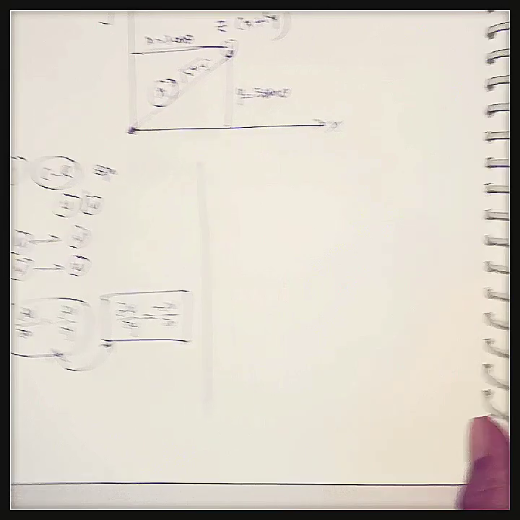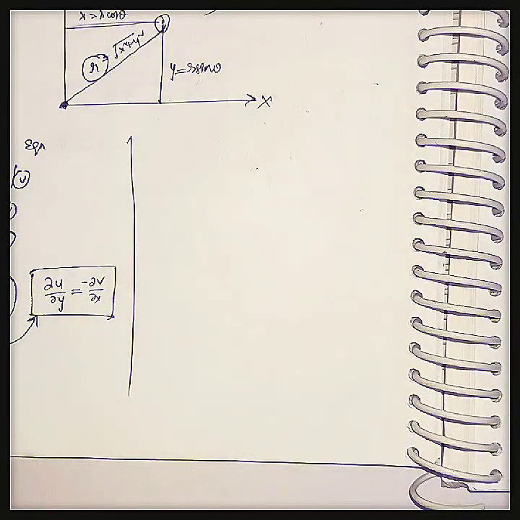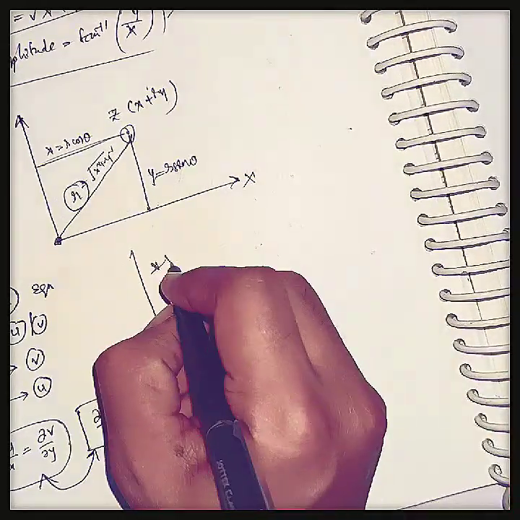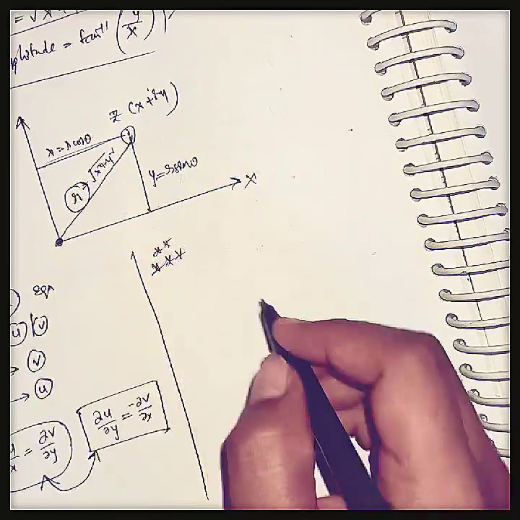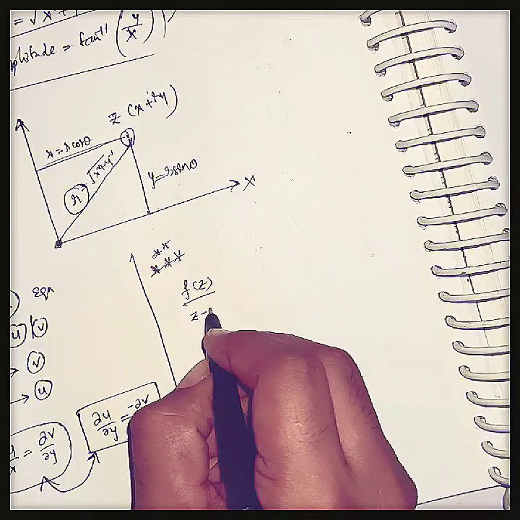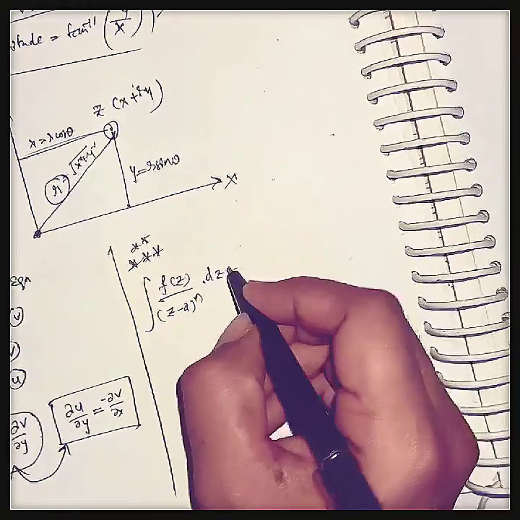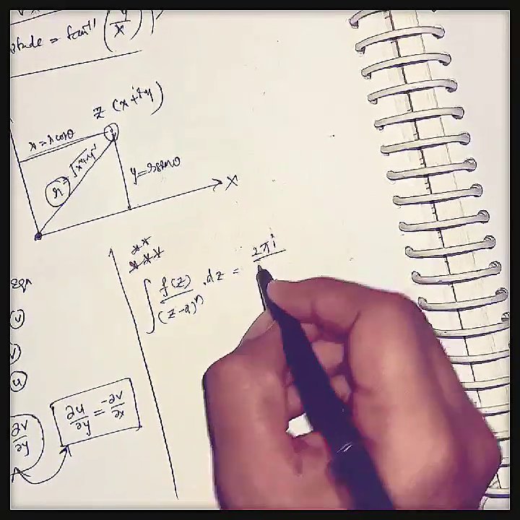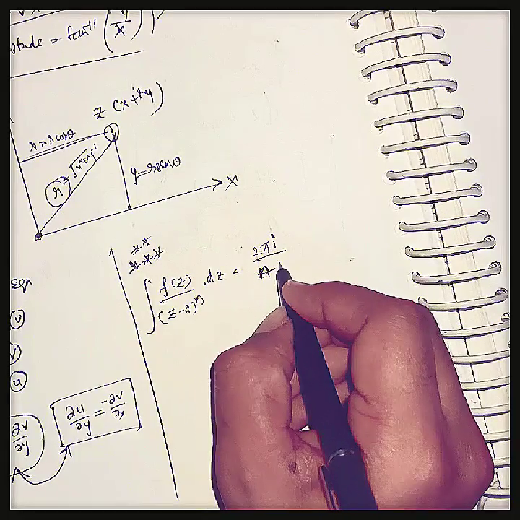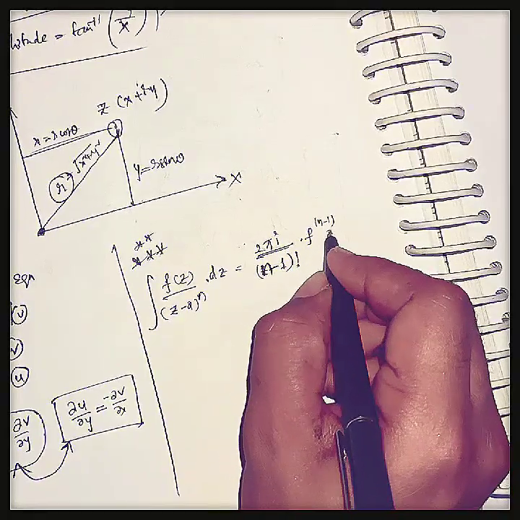Okay, and the next most important one is the derivative of Cauchy integral formula. Okay, derivative of Cauchy integral formula, this is the most important one. They are asking in complex variables, that is if the equation is the integral of f of z by z minus a whole power n dz, then the solution is 2 pi i by n minus 1 factorial into f power n minus 1 of a.